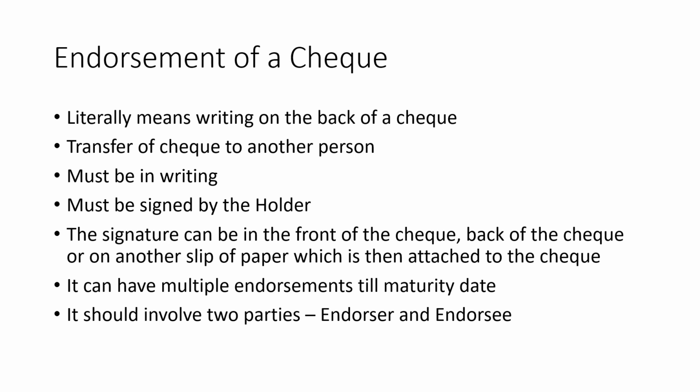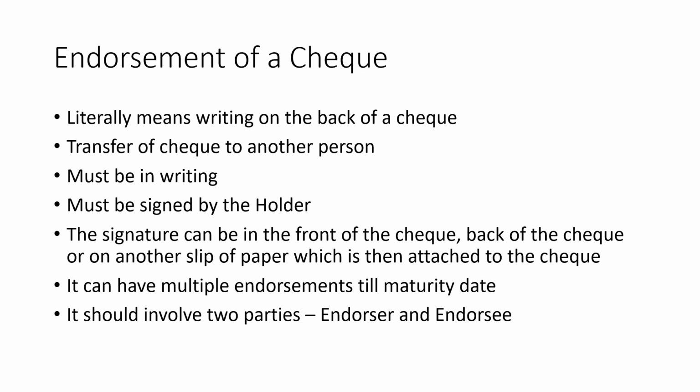That means, as I always say, A had to pay B, B had to pay C. So A gave a check to B, B in turn gives the same check to C. What does he do? He just writes endorsed on the back of that check, and it must be signed by the holder. So in this case A has to sign it and give it to B, B has to sign it and give it to C. That means B has endorsed that check to C.